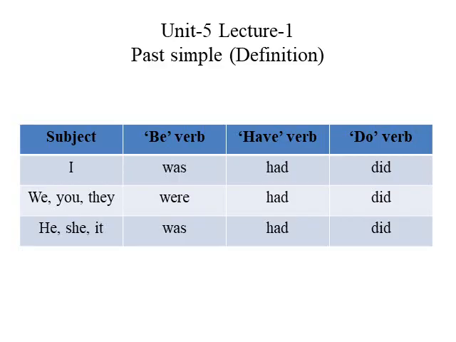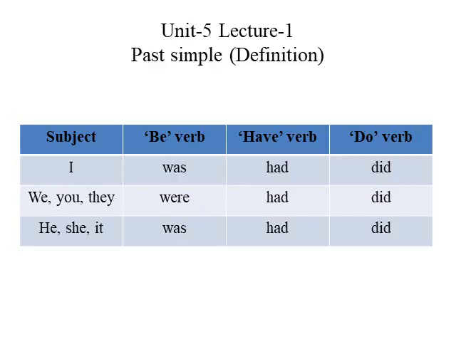In the present simple we said I am, but now we are saying I was. In the present simple we said I have, but in the past simple we have to say I had. In the present simple we said I do, but in the past simple we have to say I did. So in the past simple: I was, I had, I did.